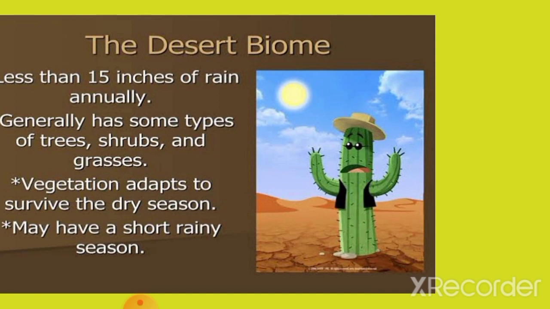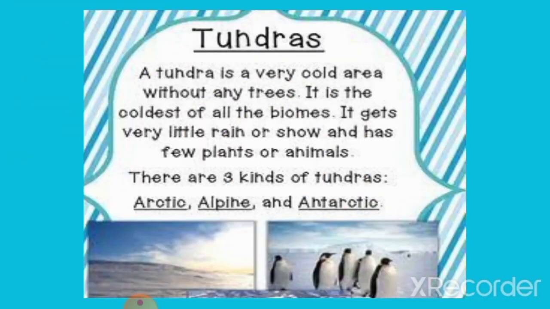The next we shall look at is the desert biome. This has a short rainy season. It is usually very dry, and here we can have trees, shrubs and grasses. An example of a plant that grows here is the cactus, which can survive in dry areas.